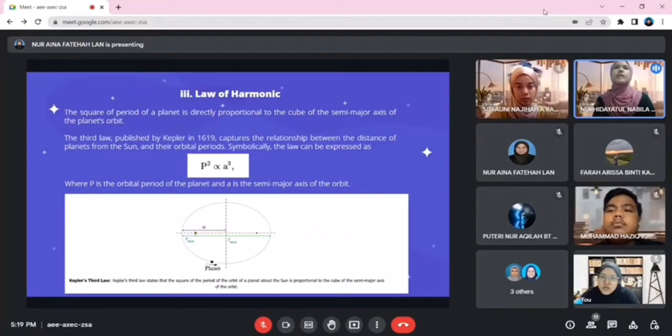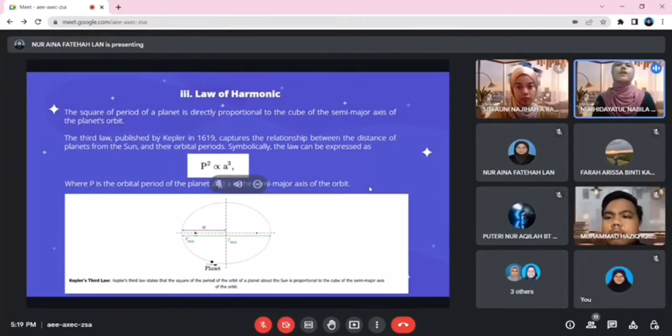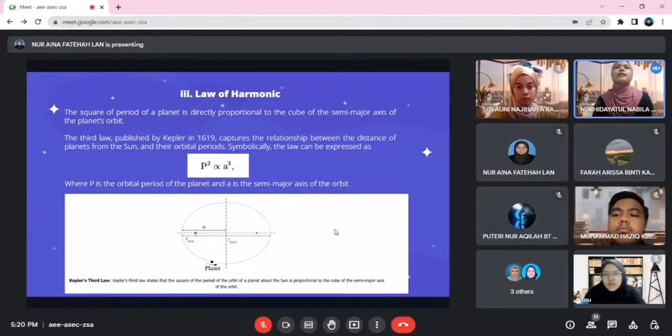Symbolically, the law can be expressed as P squared is directly proportional to a cubed, where P is the orbital period of the planet and a is the semi-major axis of the orbit.